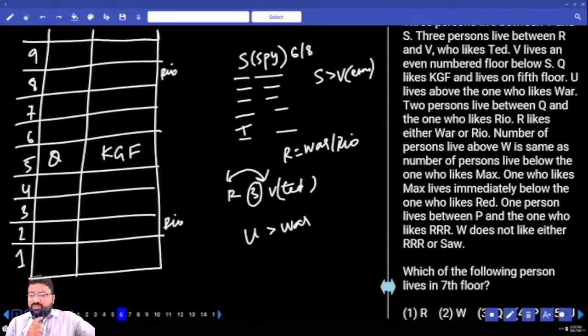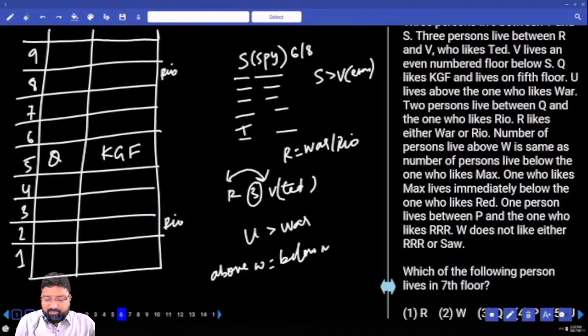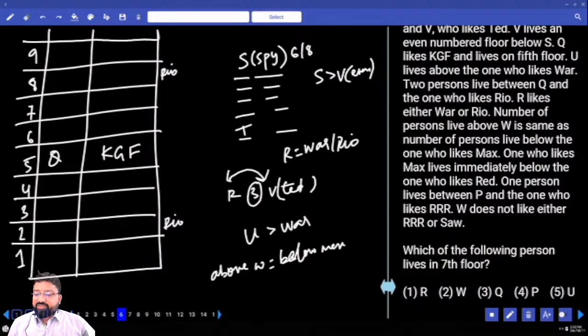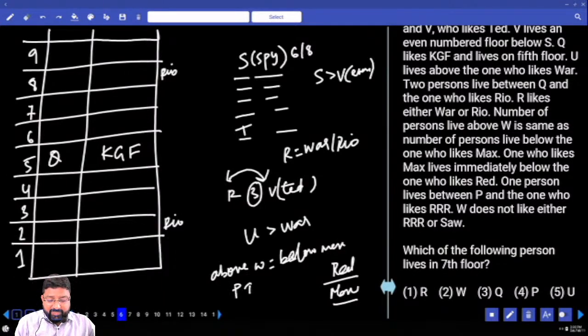Next. The number of persons who live above W is the same as the number of persons who live below Max. Above W equals below Max. Done? The one who likes Max lives immediately below the one who likes Red. Immediately below the one who likes Red is Max. Next, one person lives between P and the one who likes R. W does not like either R or Saw.